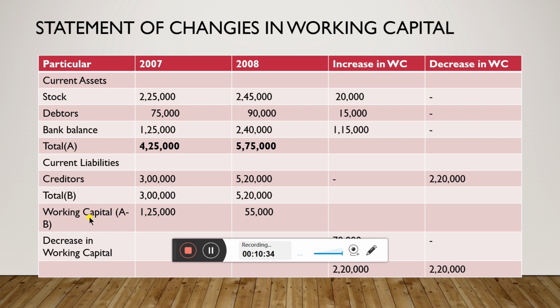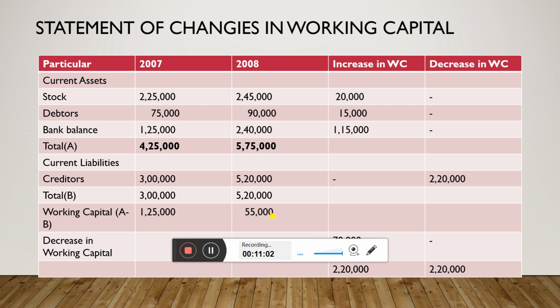Total 3 lakh, 5,20,000. Working capital is A minus B. Let us call current assets as A, current liabilities as B. When you minus B from A, you will be getting 1,25,000. 4,25,000 minus 3 lakh, 1,25,000. 5,75,000 minus 5,20,000, 55,000. So now find out the difference between 1,25,000 and 55,000.